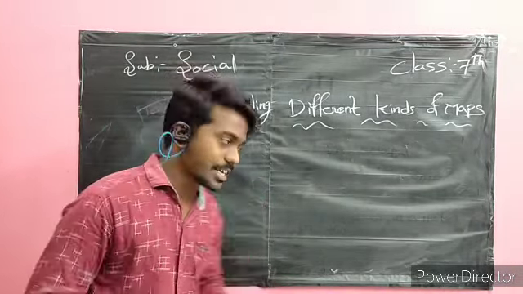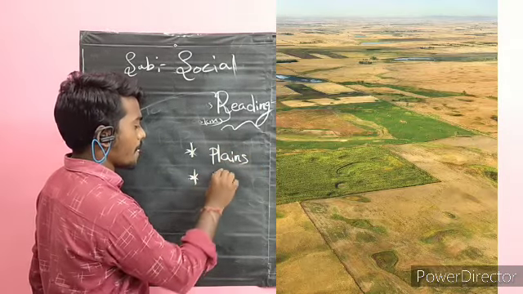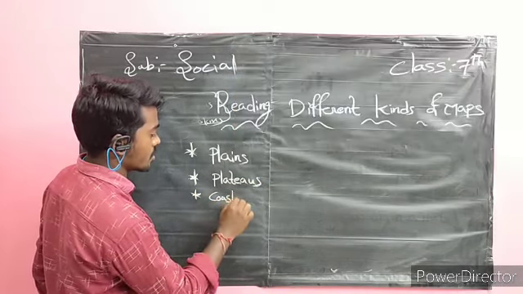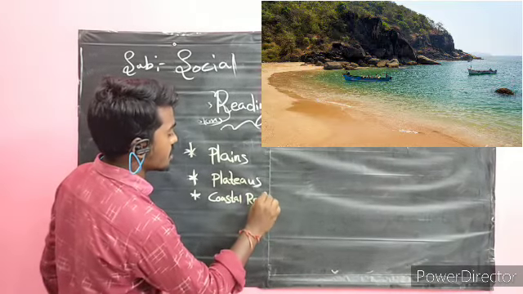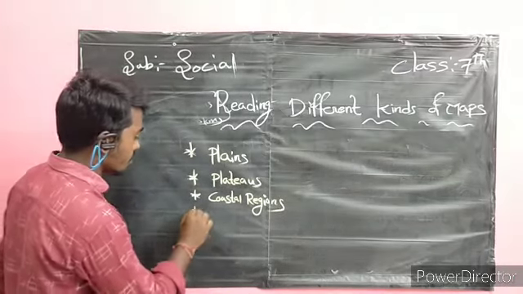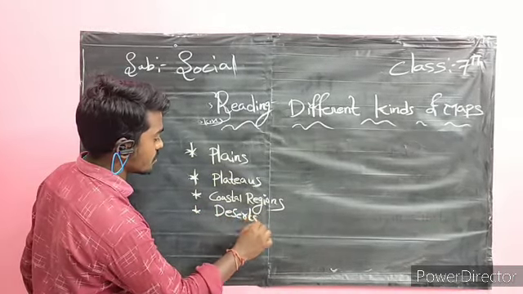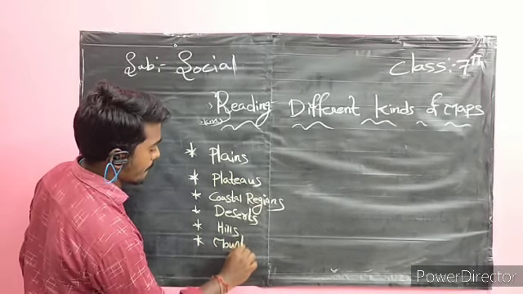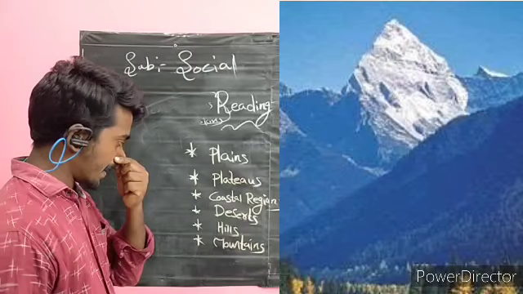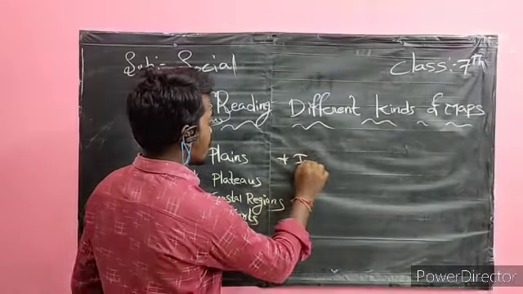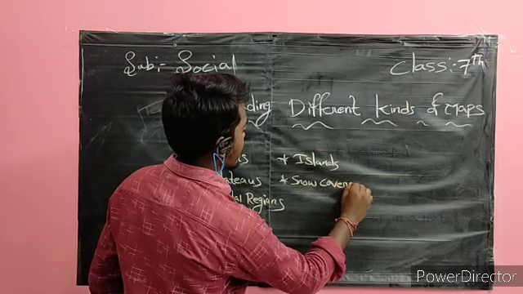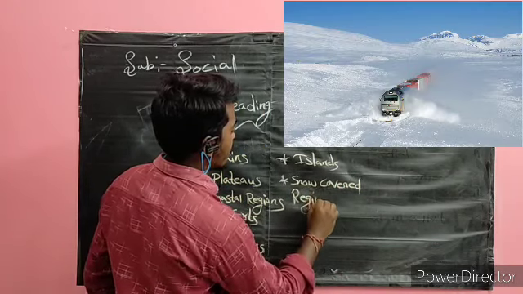For example, we have different types of plains, plateaus, coastal regions, deserts, hills, mountains, islands, snow covered regions.